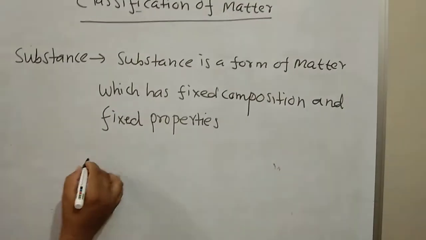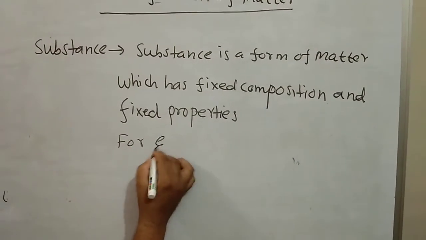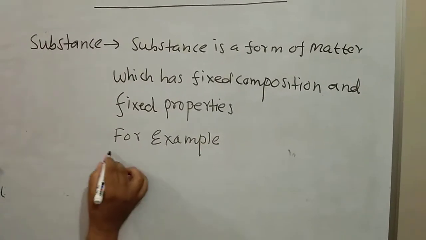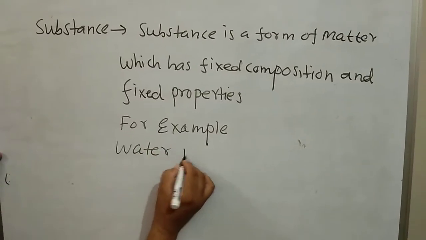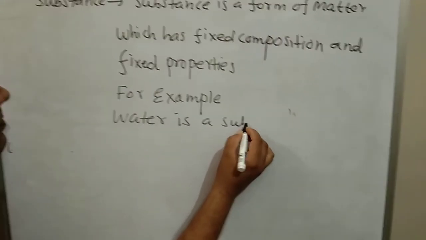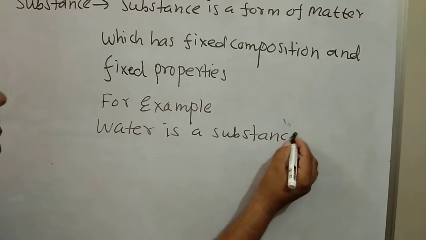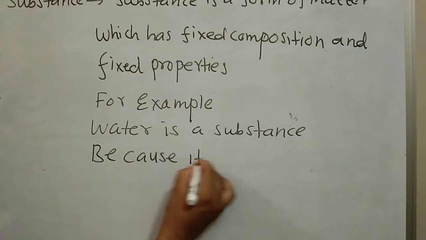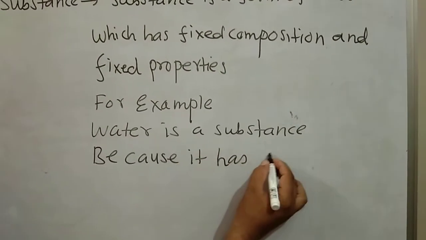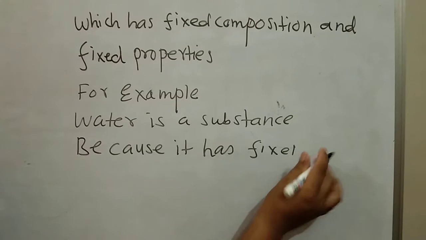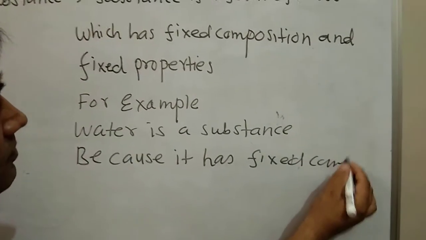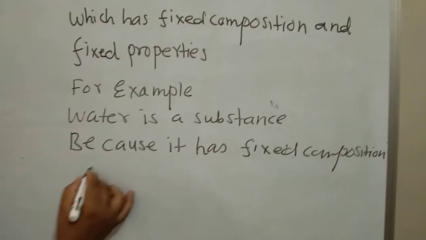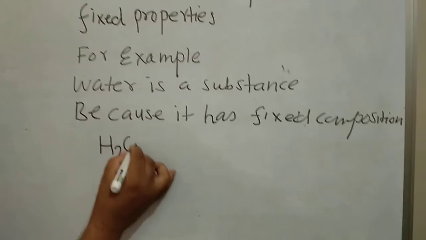For example, water is a substance because it has fixed composition. The formula of water is H2O.